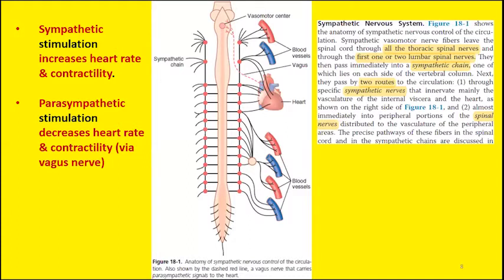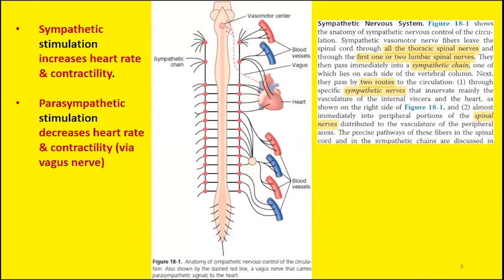All the activities of the heart will be increased. This includes not only the heart rate, but also the force of contraction, that is the contractility of the heart. So if you stimulate the heart with sympathetic nerve, this will increase both the heart rate and the force of contraction.